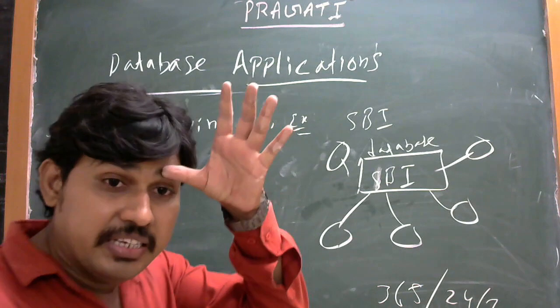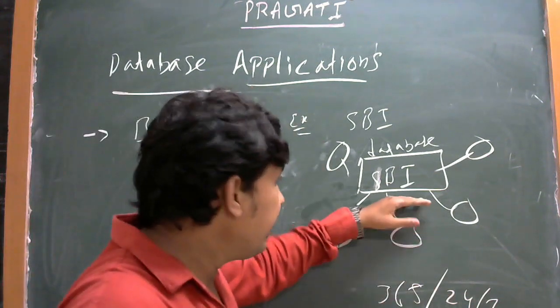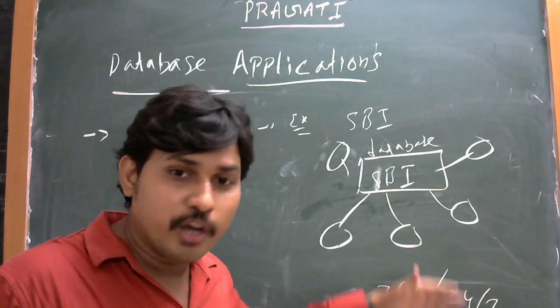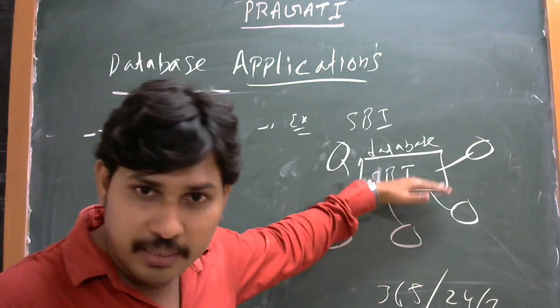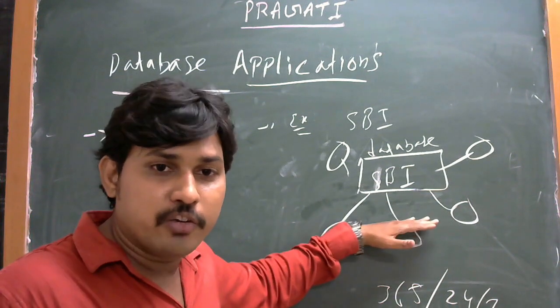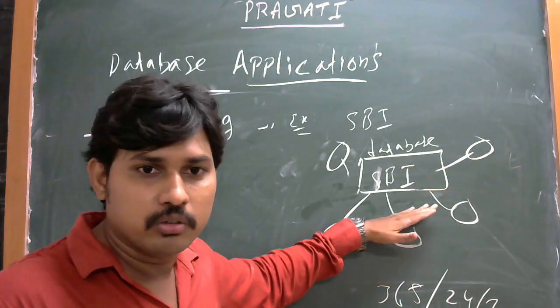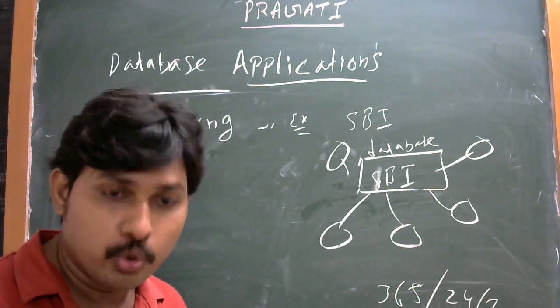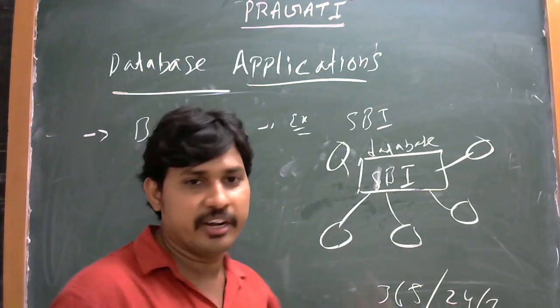That means the SBI database is working 24 by 7, 365 days. Multiple types of users can log into the particular database. The database is always on. It is never off. If the database is off, nobody can access it.